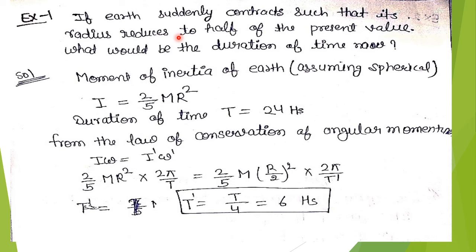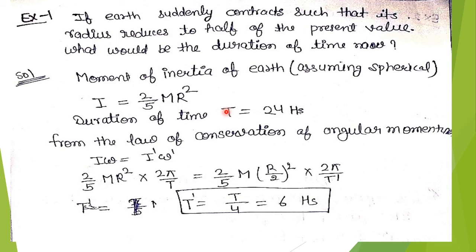Now we will have an example to understand this. If Earth suddenly contracts such that its radius reduces to half of the present value, what would be the duration of time? The question is saying that the radius of Earth reduces to half; if r is the radius of Earth, then it will reduce to r by 2. Assuming Earth is spherical, the moment of inertia is I equals 2 by 5 m r square, and the duration of time is t equals 24 hours.